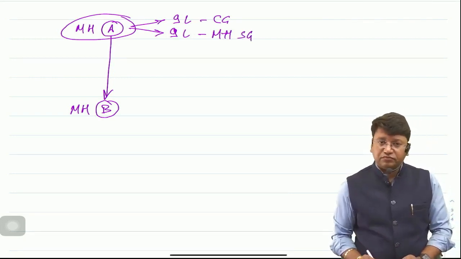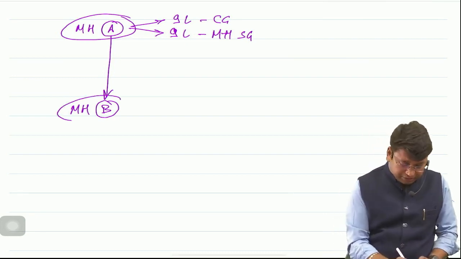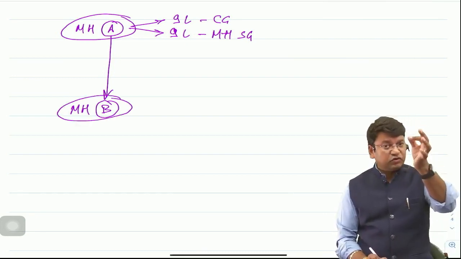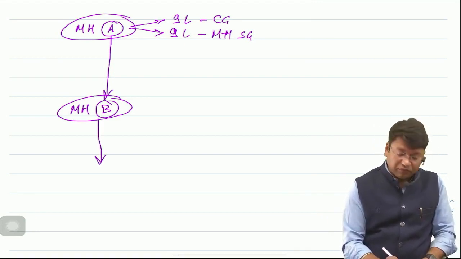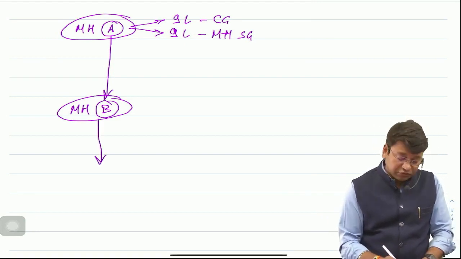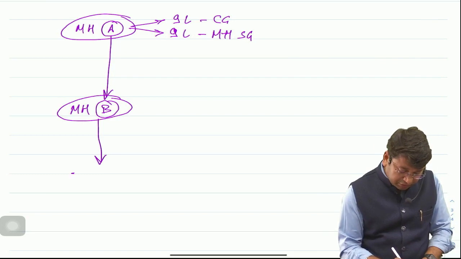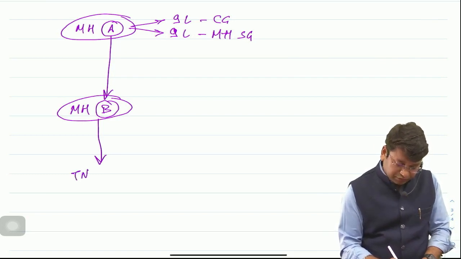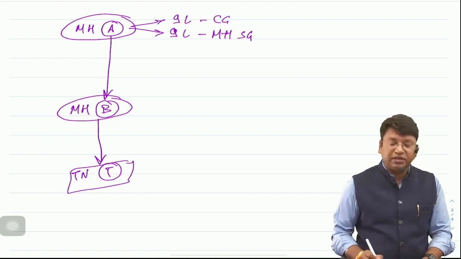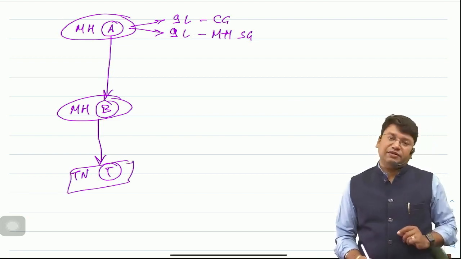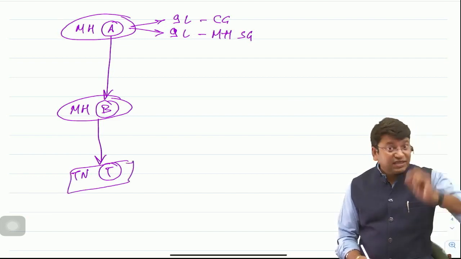Okay, sir. Now, this Mr. B has purchased the goods from Mr. A. Suppose this Mr. B has sold the goods from Maharashtra to, sir, Tamil Nadu. Mr. T of Tamil Nadu is the buyer. This is an interstate supply.